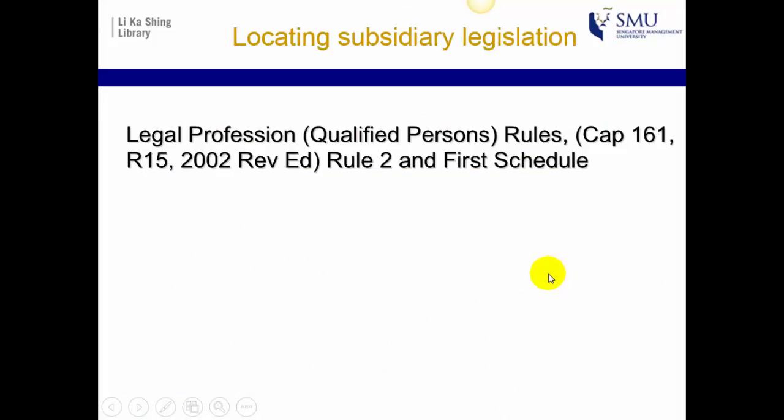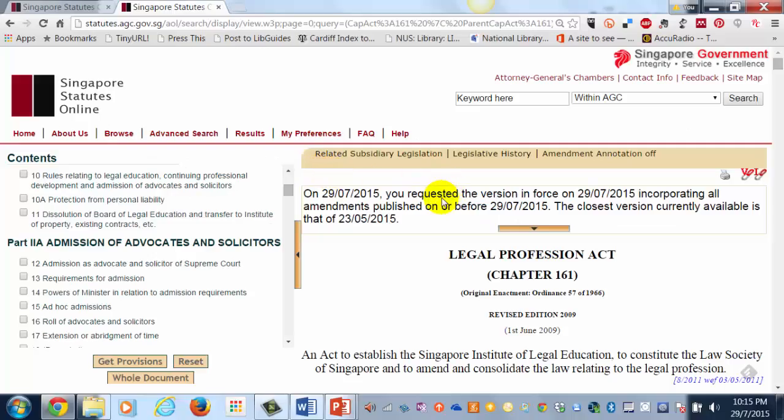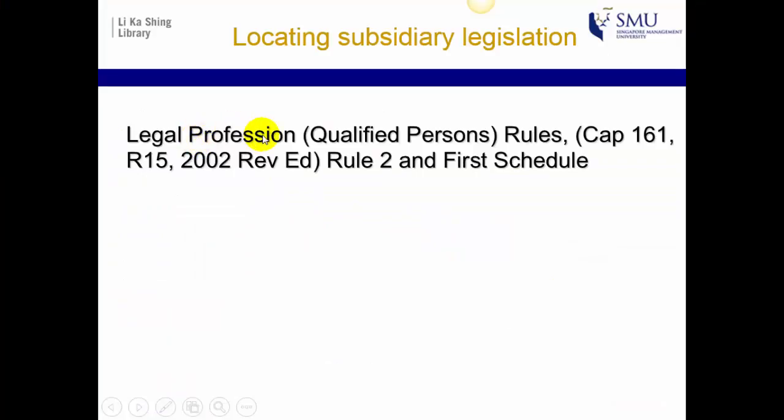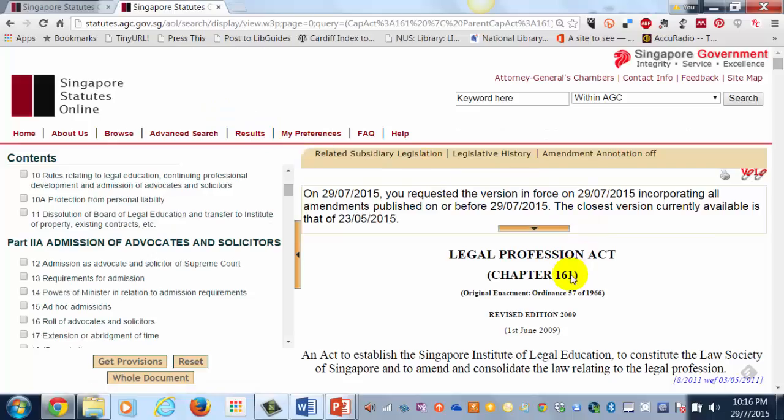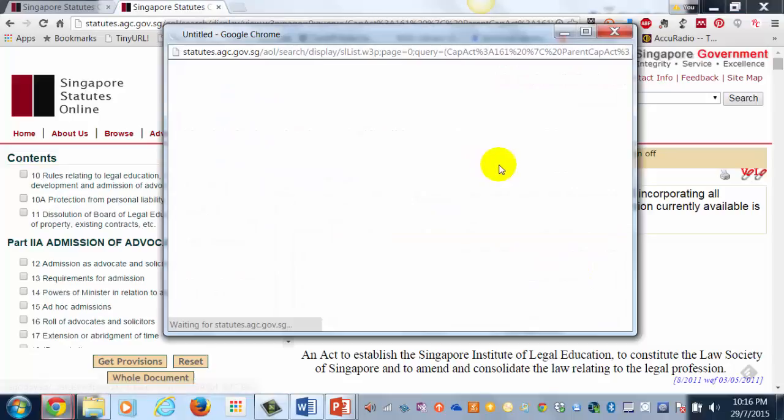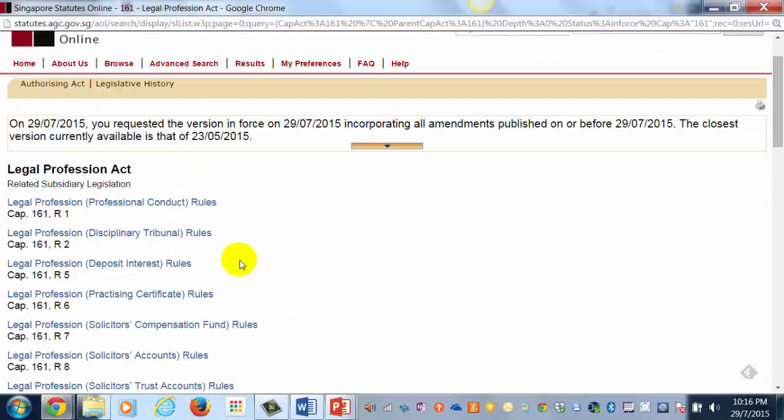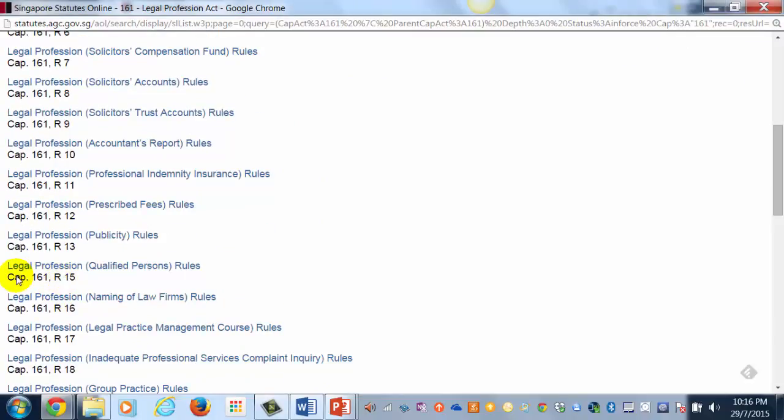Now, what about if you're looking for subsidiary legislation? Again, here we know we're dealing with subsidiary legislation as we can see the word rules, and that gives us a good clue that we're dealing with subsidiary legislation. Now, there's more than one way to do this. As we know we are dealing with the Legal Profession Act, you can click on Related Subsidiary Legislation, and look for Rule 15, Legal Profession Qualified Persons Rules.